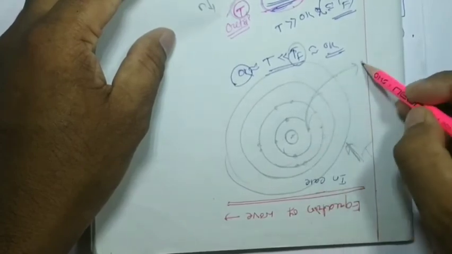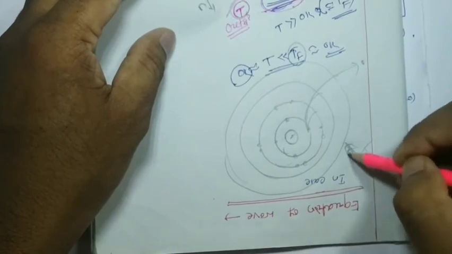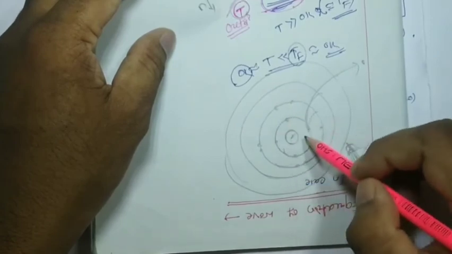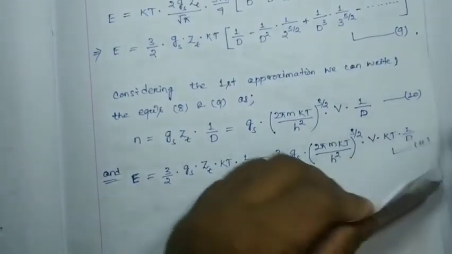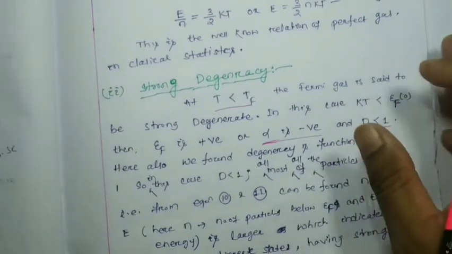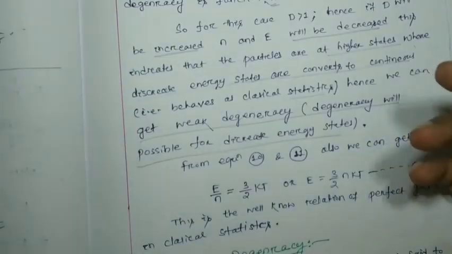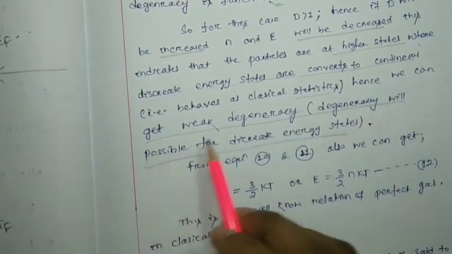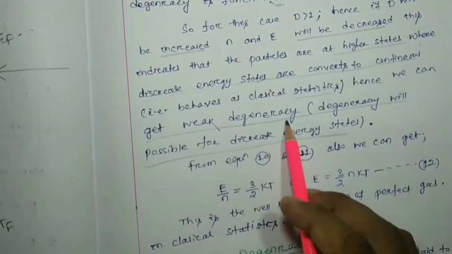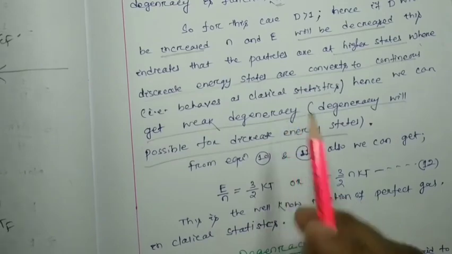So if we increase the temperature, the number of these electrons or particles is going to be decreased. If the number of particles is decreased below the Fermi energy level, the total energy is also going to be decreased, right? So hence we can get the weak degeneracy. Weak degeneracy means,